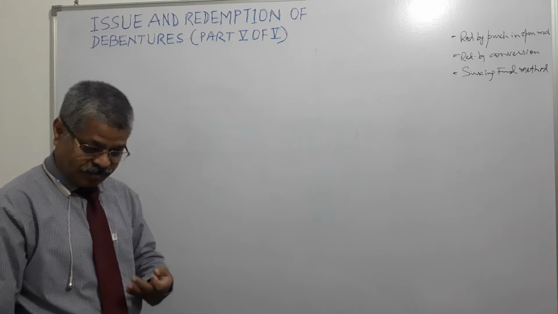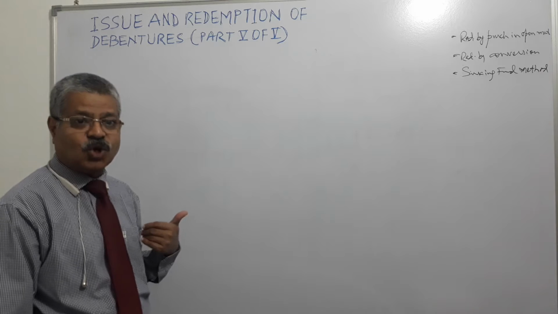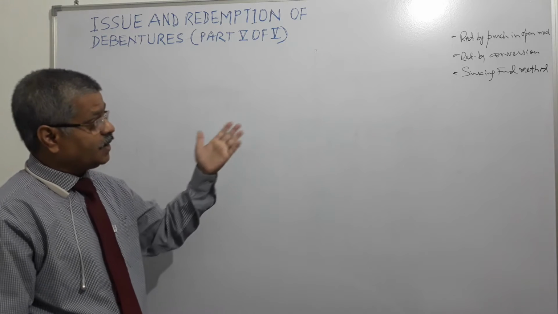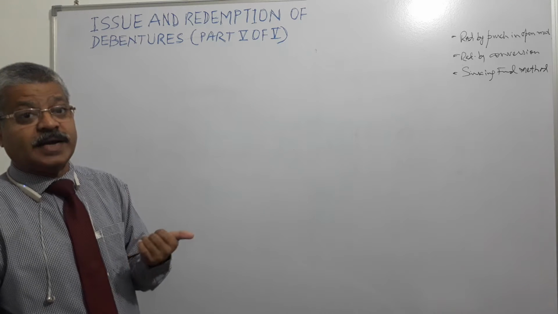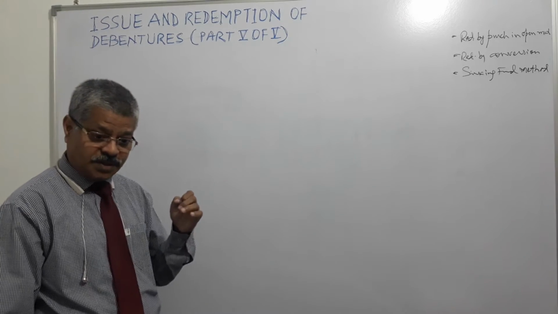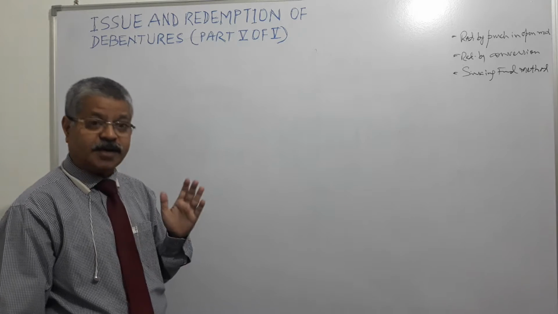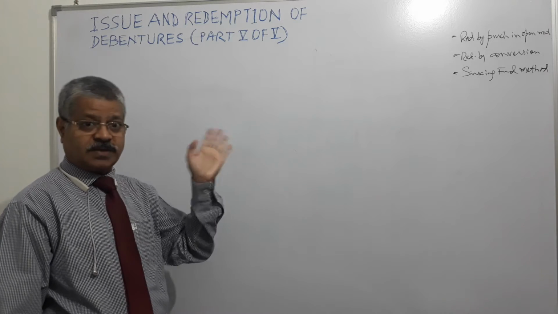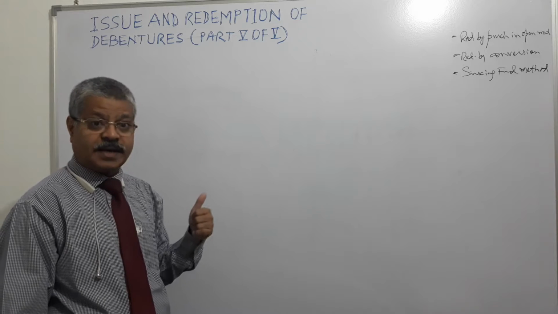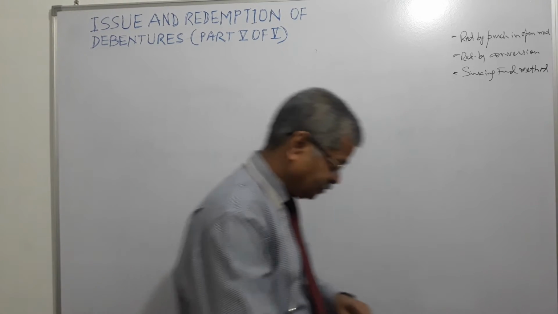In that case, the previous liability of the debenture will be exhausted and a new liability will arise. And when this conversion is done, the company could choose to do it at par, whatever was the rate earlier, or at discount or with premium, right?